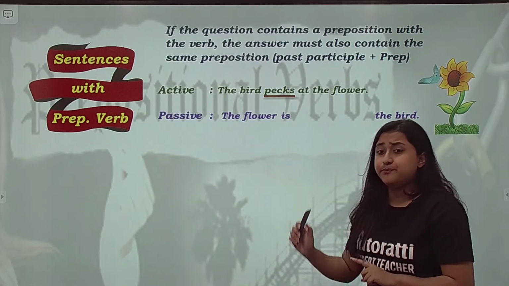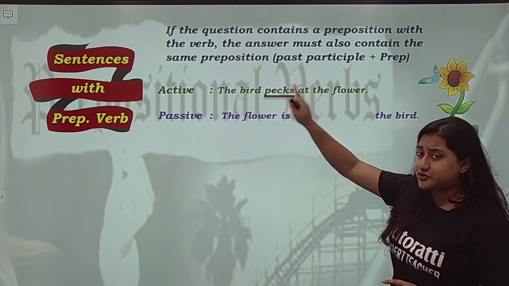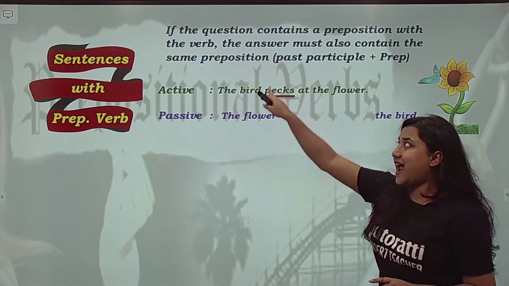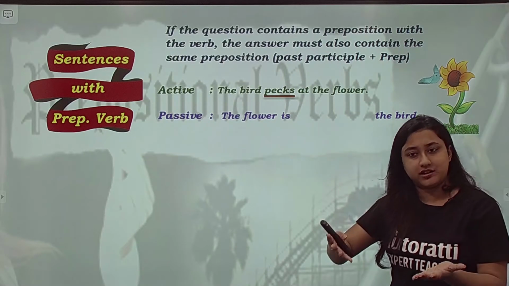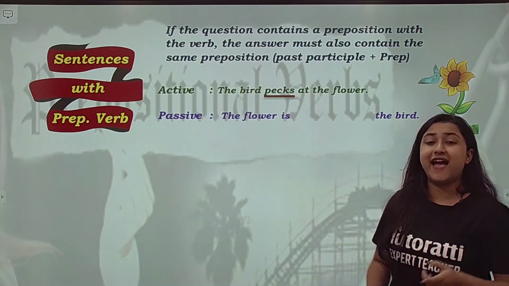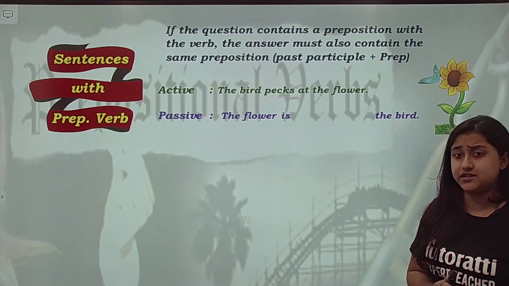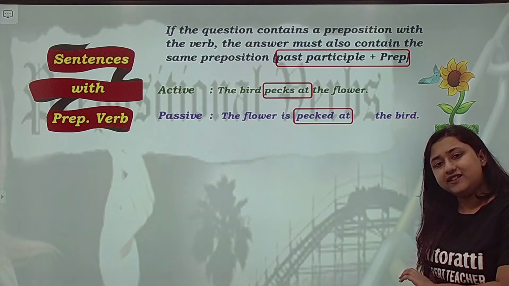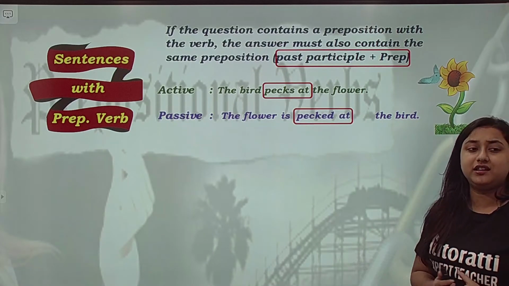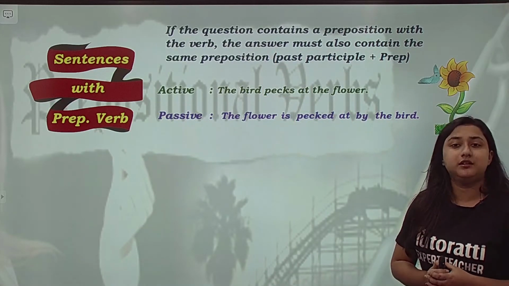But since it is a prepositional verb, students, please remember, pecks at उसको आपको जोड़ के रखना है. Pecks का आप pecked करोगे, but you need to add at with it. Okay? So we will not break it. The flower is pecked at. And lastly, with your last rule, you will add the preposition by. The flower is pecked at by the bird.